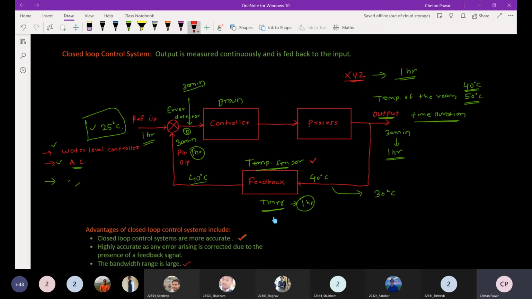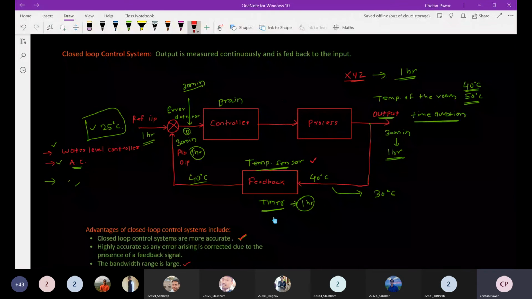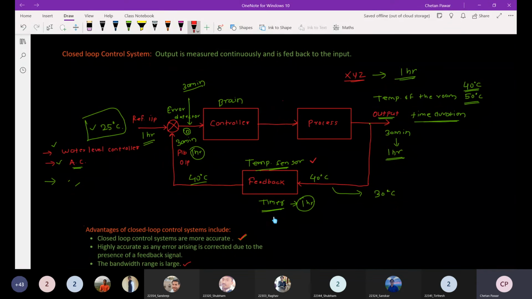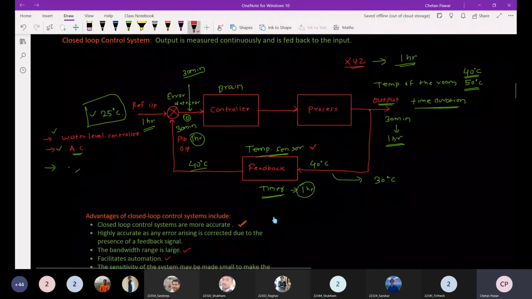Or if you talk about driverless cars, right? Those are also closed loop control systems. So if the controlling mechanism is not proper, the car will become unstable, right? There will not be any stability. So whatever feedback or controlling mechanism you are using in self-driving cars, if that mechanism becomes faulty, the system will become unstable, right? So that is the thing about instability.